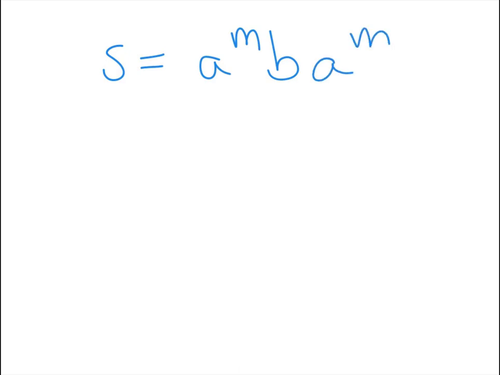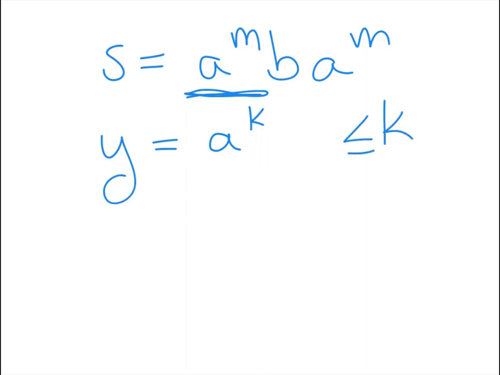So what is x, y, y, z? Well, let's see. Our string S was a to the m, b, a to the m. So our y part, remember, the first m letters are all a's again. See a pattern here? So our y part is going to be a to the k, where k has to be greater than 0, right? Because the y part can't be lambda, and the length at most is m.